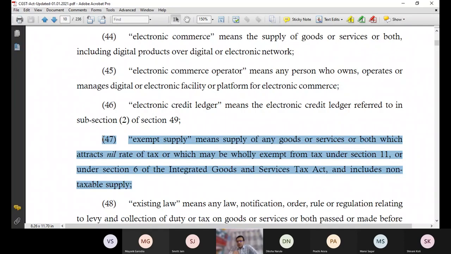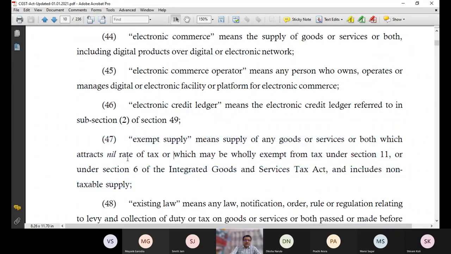There are so many products in which case you have 0% rate of tax. So all those are known as exempt supply. Now when I say nil rate of tax, technically I'm not saying that it is 100% exempt. It has a tax rate, but the tax rate is 0.